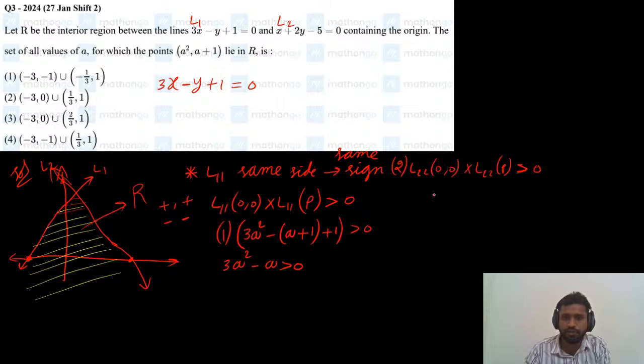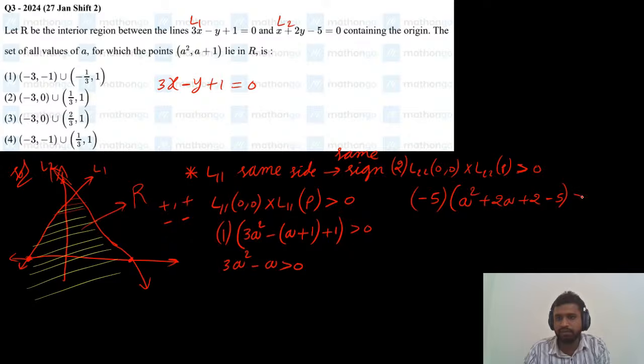So if you substitute origin in line 2, this is line 2, we will get minus 5. If we substitute the given point in line 2, x is a square, plus 2 times a plus 1, which is 2a plus 2, and minus 5, which is greater than 0. Is it visible? Yes, it is visible.